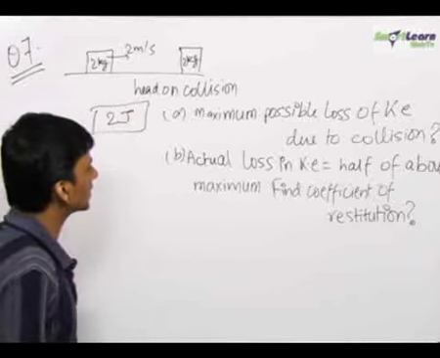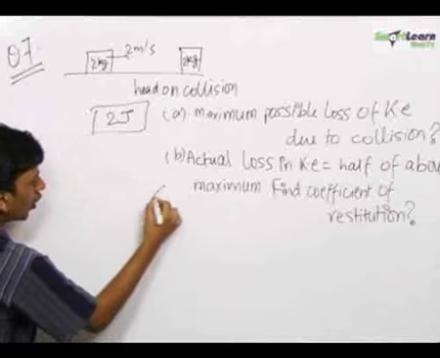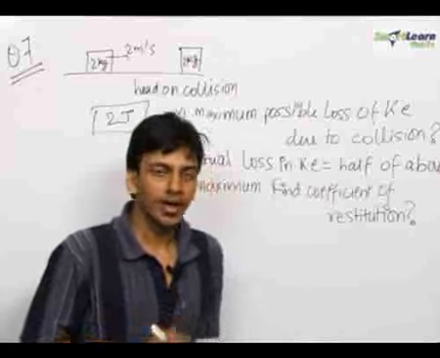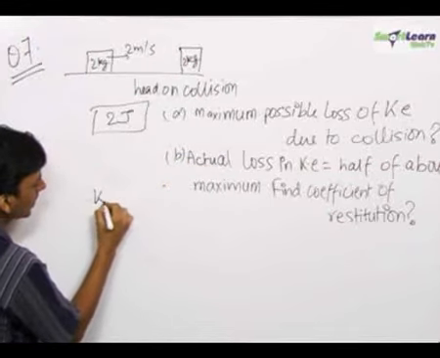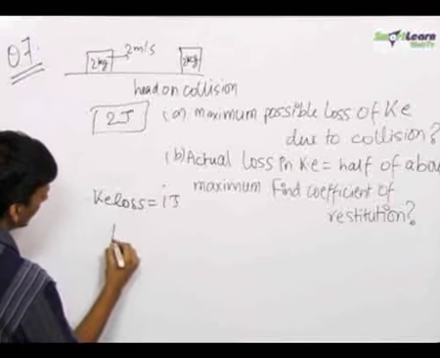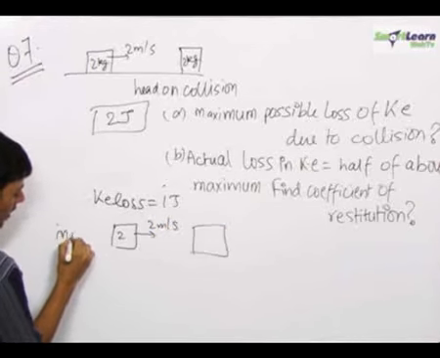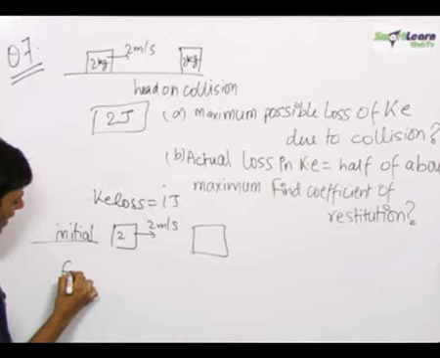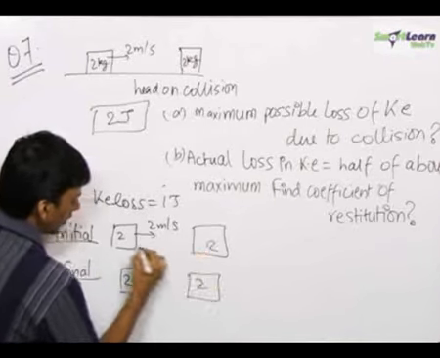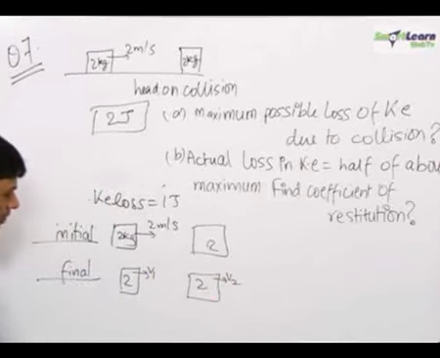In the second part we have been asked: the actual loss in kinetic energy is equal to half of the above maximum. Actually, what has happened is that it is not a perfectly inelastic collision; the loss in kinetic energy is 1 joule. So let us redraw the diagram for the collision. This was the initial state. In collision questions, you always draw the initial and final state and then write the equations. The 2 kg objects: let this go with V1 and let this go with V2.